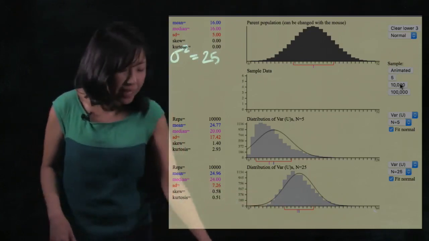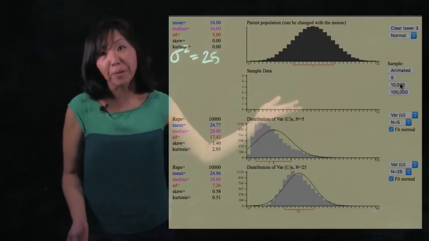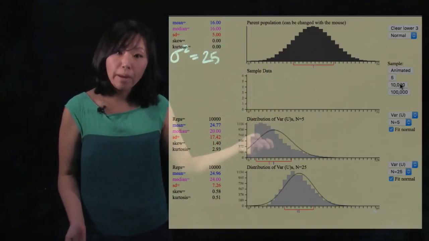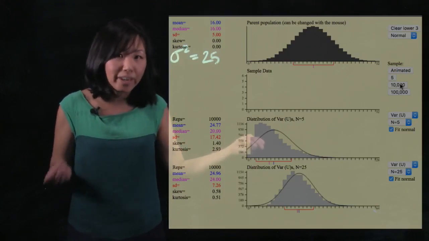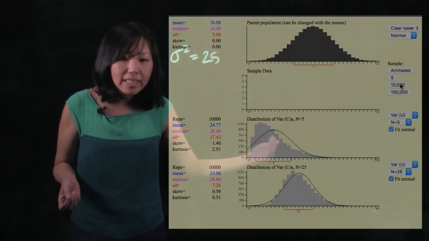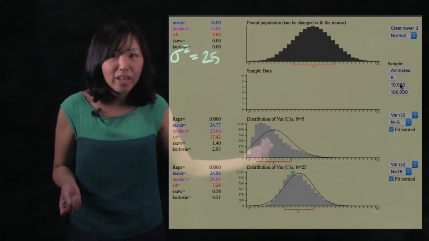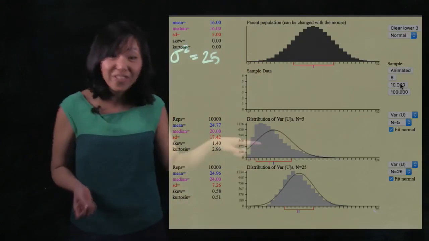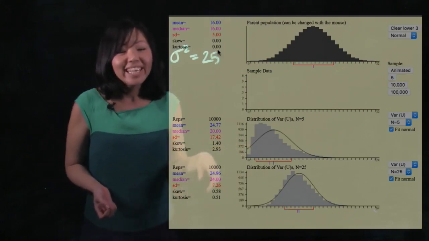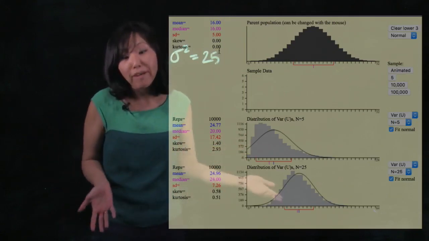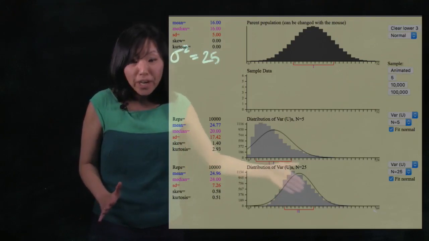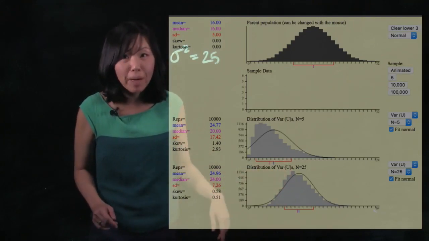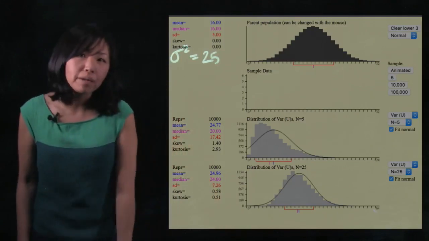Let's think about what that means. That means that for any sample that we draw from this population, if we calculate the variance from it, those variances are largely clustered around the true variance of the population, even for a small sample. Now, it turns out that if you have a larger sample, those variances are more tightly clustered around the true variance of the population. And that's why I want to bring up this idea.